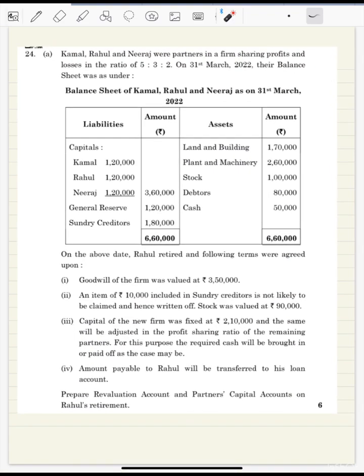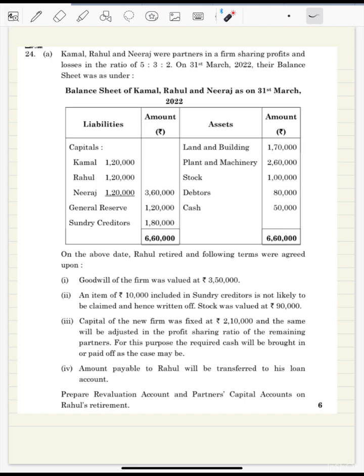Then coming to the first point, treatment of goodwill. Full firm goodwill is 3,50,000. So how much is Rahul's share? Rahul's share is 3/10. So if you multiply by 3, we'll get 1,05,000 as his share of goodwill. Okay, so this 1,05,000 will be paid by Kamal and Neeraj in the ratio of 5:2.